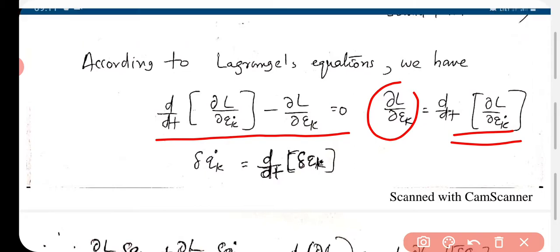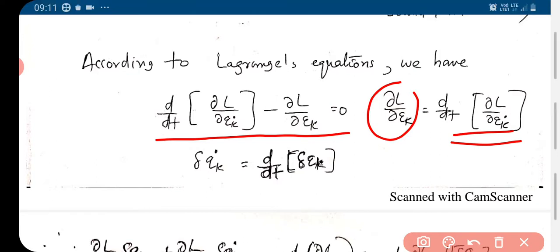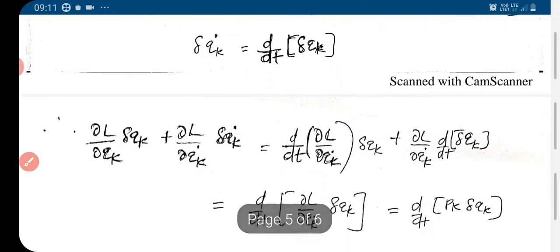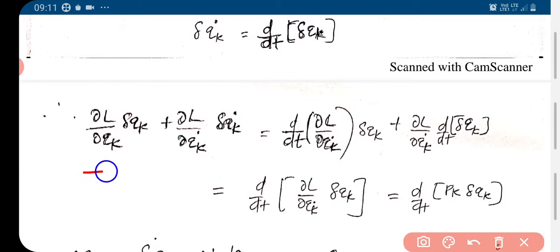And because of that, we can write dou L by dou qk delta qk plus dou L by dou qk dot delta qk dot is given by d by dt of dou L by dou qk dot delta qk.